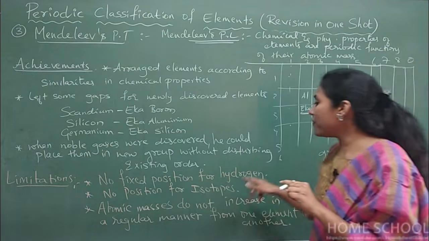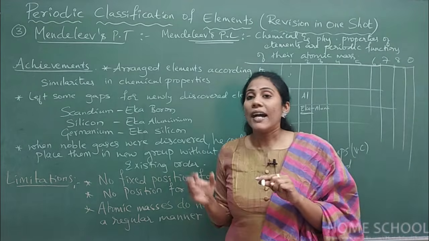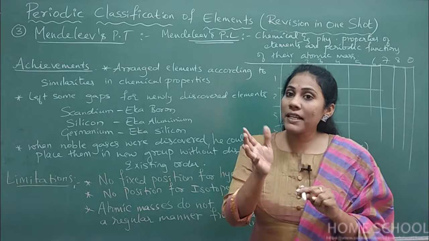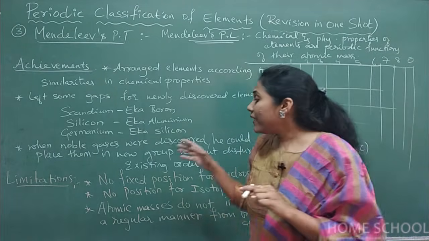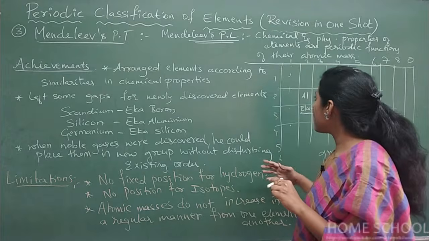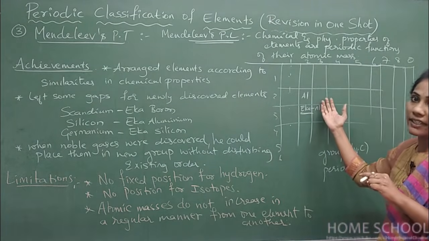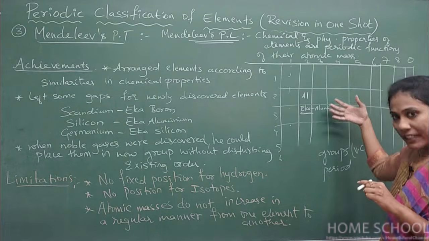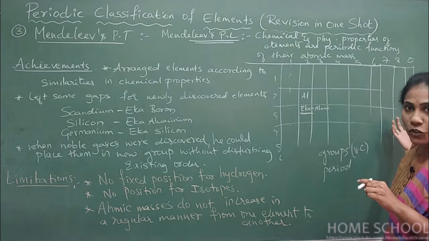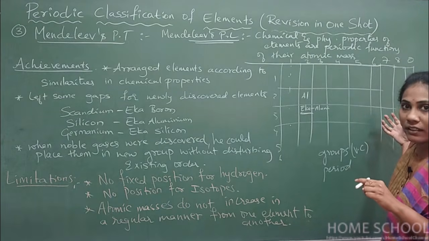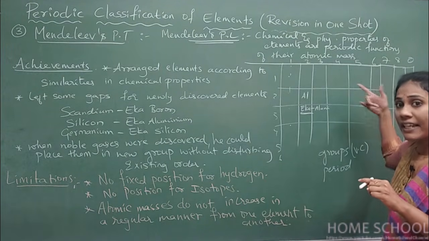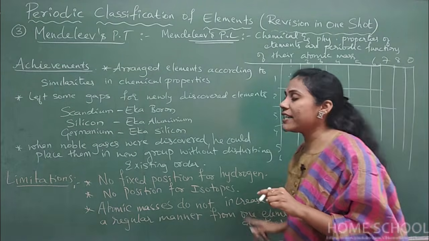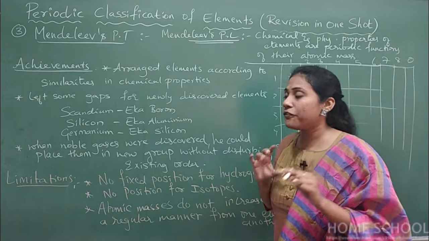Next, no position for isotopes. We all know isotopes are atoms of the same element which have different atomic masses, same atomic number, right? When they were having different atomic masses, they should have been placed in the periodic table, right? Say for example, carbon 12 he has placed. Immediately carbon 13 or carbon 14 should be there. But where are carbon 13 and 14? Their atomic masses are different. When he considered atomic mass, he should include them, right? He did not include isotopes, and for that he could not give enough reason.